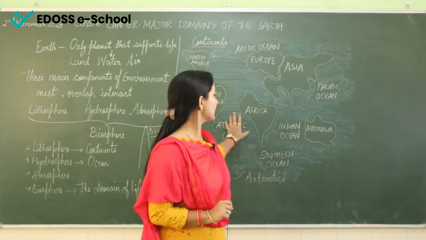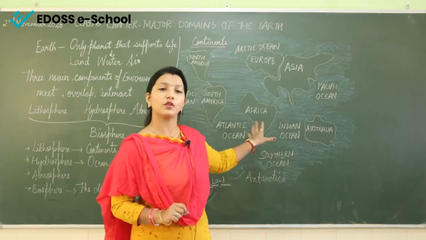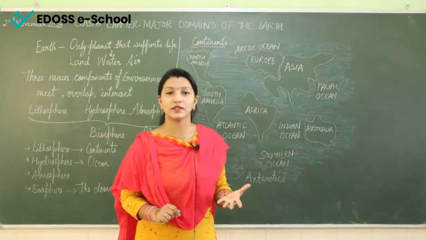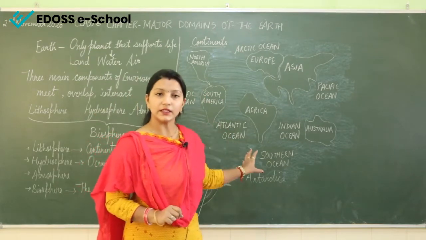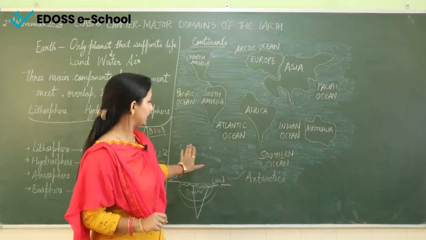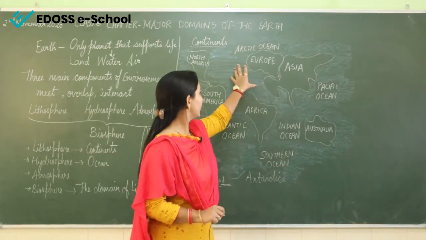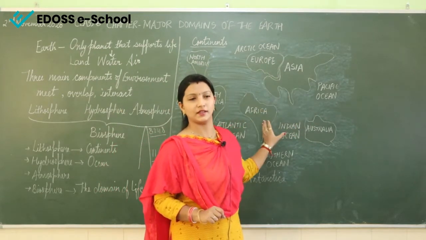So what does that show? That shows that most of the part of our earth is covered with water. Blue color shows the water. So most of the part of the earth is covered with water. Even here if you can see, this all shaded part, it is all water. And in between you can see these. Now these are the continents.